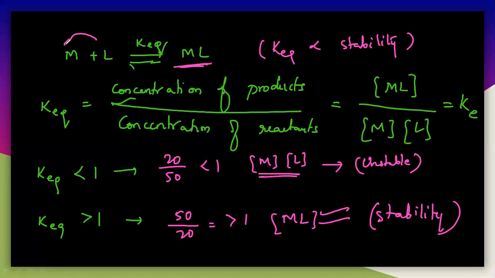So these two are associated, hence it is called association constant. We also call it the binding constant, because these two are binding here. So association constant, binding constant, formation constant, equilibrium constant, all of those are completely equal. I will tell you with an example here.